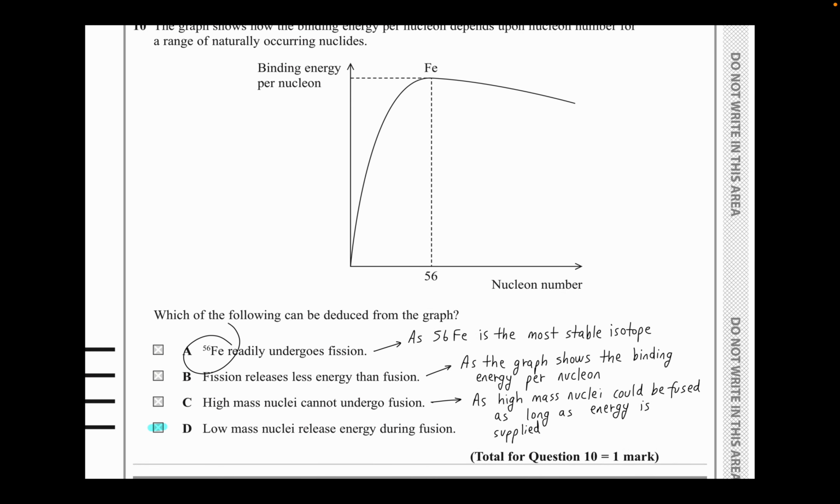Iron readily undergoes fission. Nope, that's not right, because Fe-56 is the most stable isotope. Fission releases less energy than fusion. That's also not right, because the graph shows the binding energy per nucleon. High mass nuclei cannot undergo fusion. That's also not right, because high mass nuclei could be fused as long as energy is supplied. Now, that's a right statement to put there. That makes option D the correct answer, because low mass nuclei release energy during fusion.